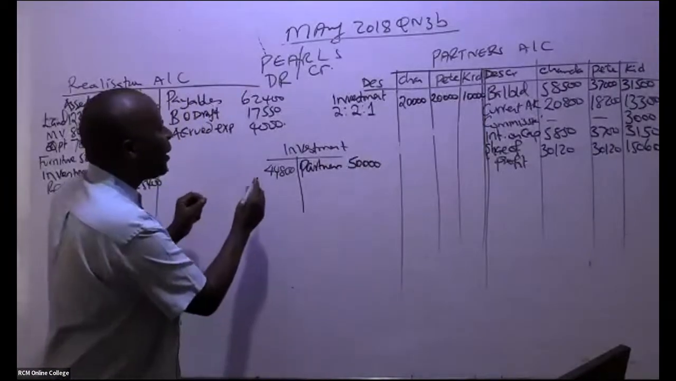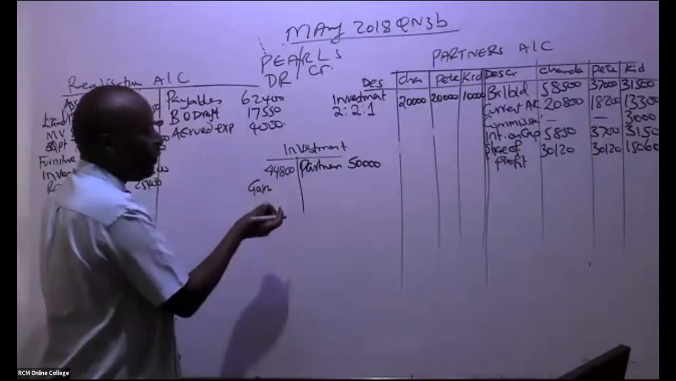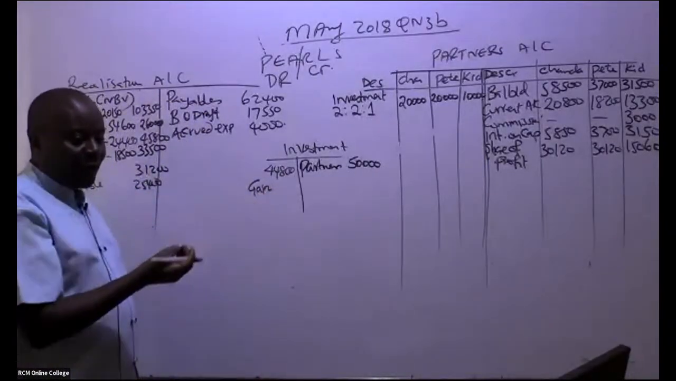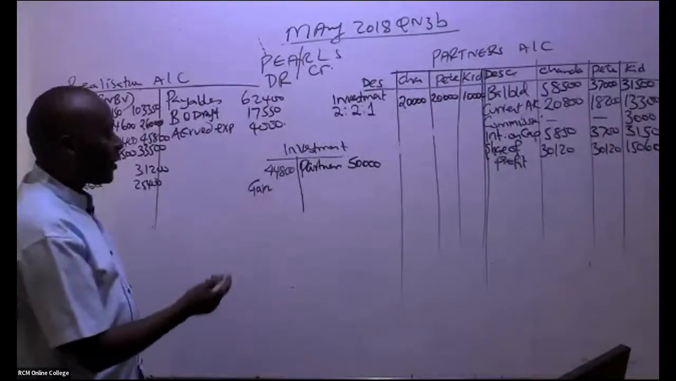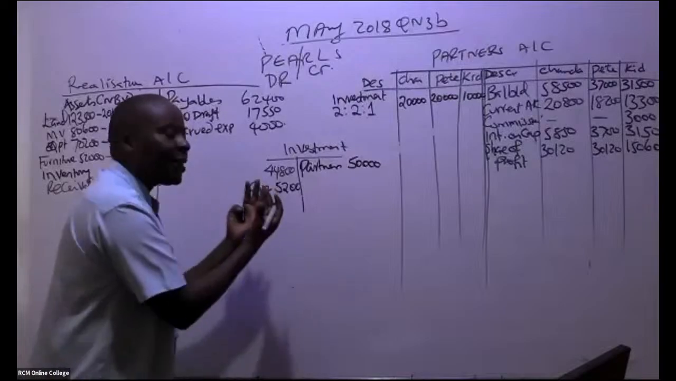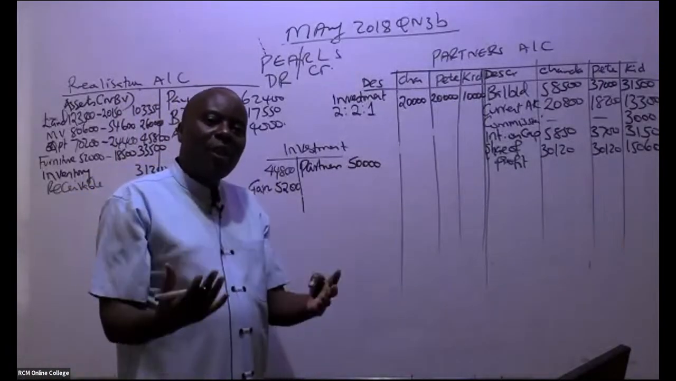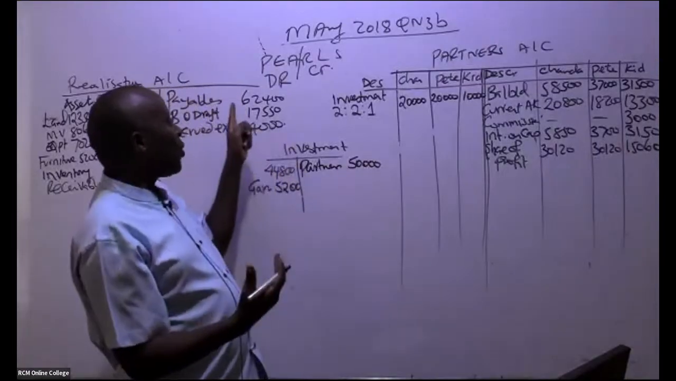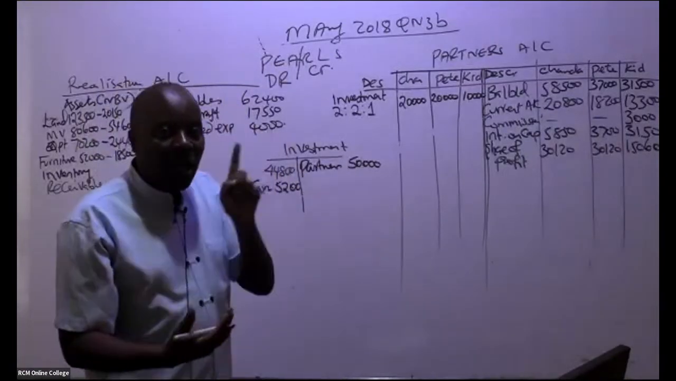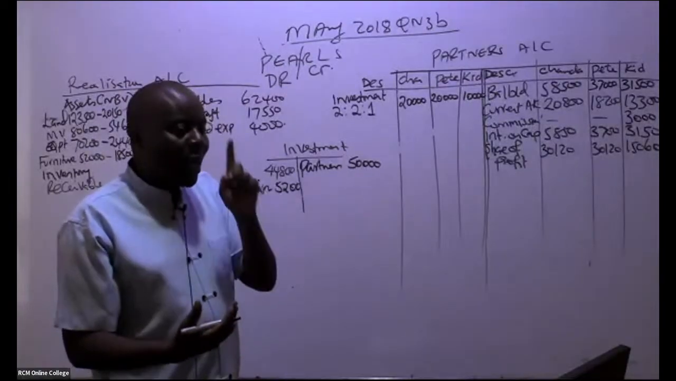So this gain, you come and mention here the gain. What is the balancing figure? The gain on the investment is 5,200. Any gains that you get on these assets, ladies and gentlemen, shall always be transferred to the realization account.